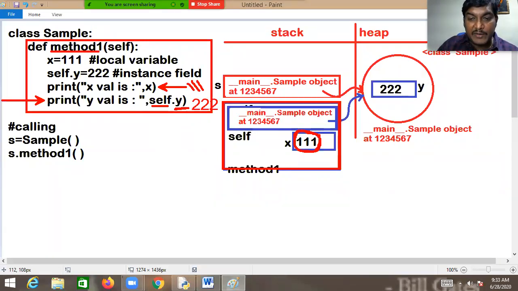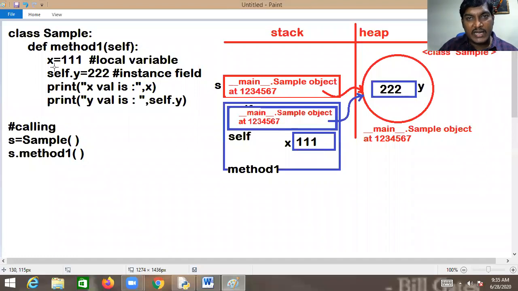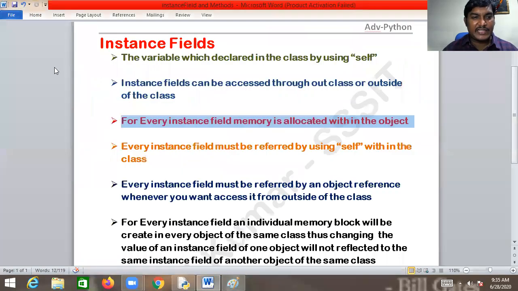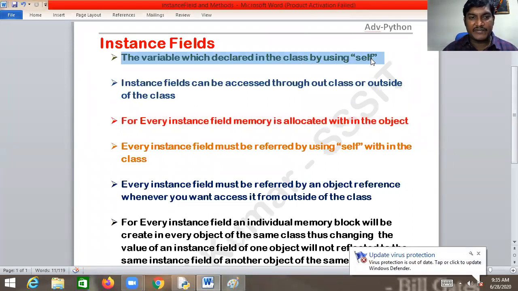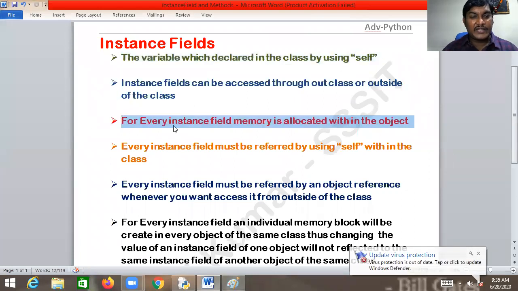For a local variable, memory is allocated within the method. For instance fields, memory is allocated within the object. So now I hope you understood. Already we have seen two points. First, the variables which are declared within the class by using self. Second, for every instance field, memory is always allocated within the object.